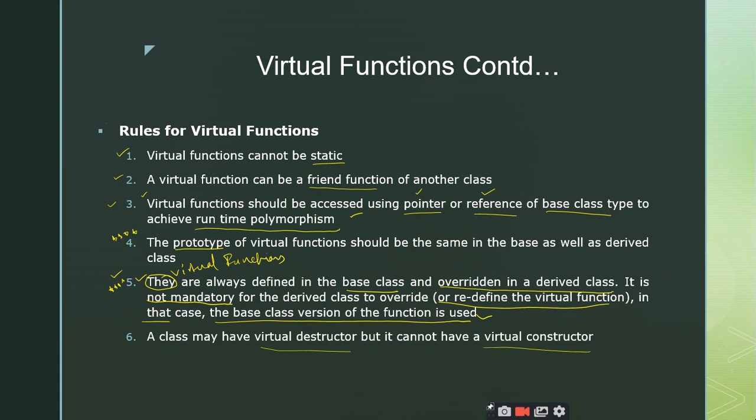And finally, you can have virtual destructors but not virtual constructors. You may get a question from this point. In a viva, somebody may ask: can we have virtual constructors? The answer is no. But can we have a virtual destructor? Yes sir, we can. So that is all about the virtual functions. Is it clear?